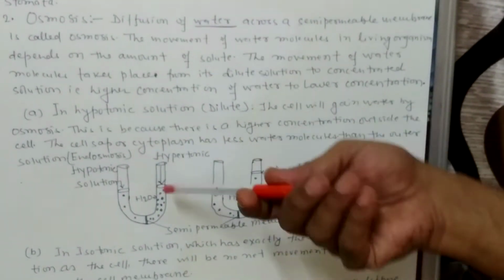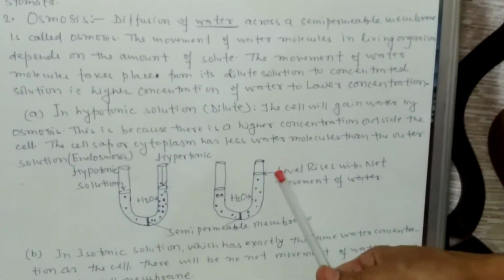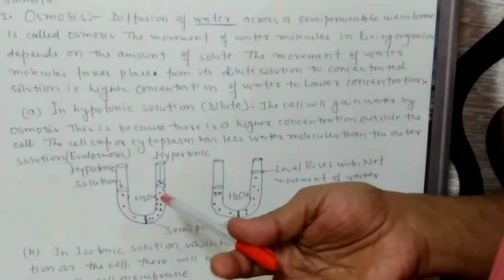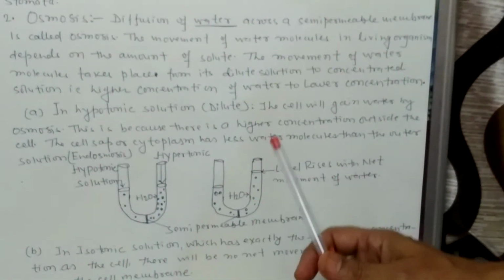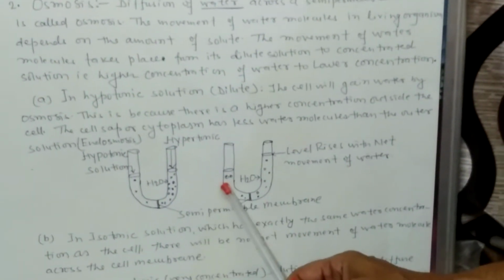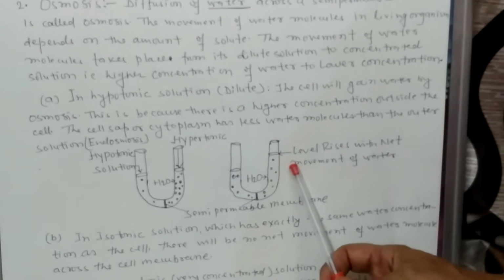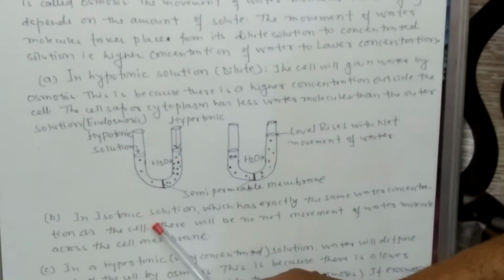Dilute means highly concentrated solution of water and concentrated means low concentration of water. So low concentration of water is present in the hypertonic solution. So water molecules will move from higher concentration of water to lower concentration of water. Okay. Now come to the isotonic solution.